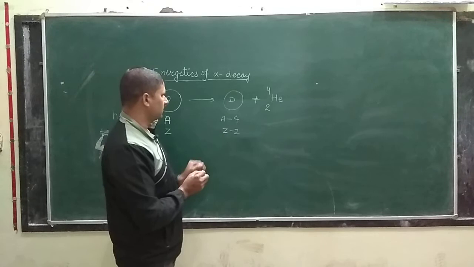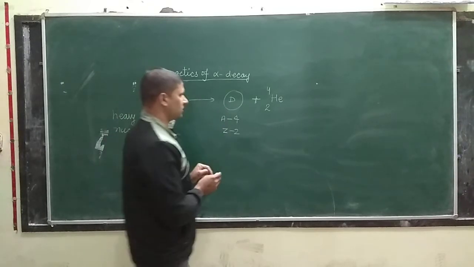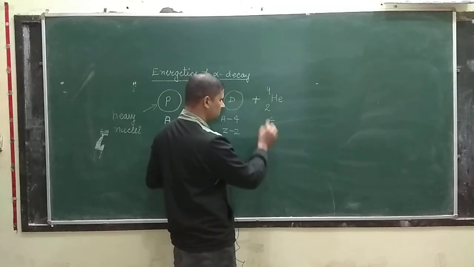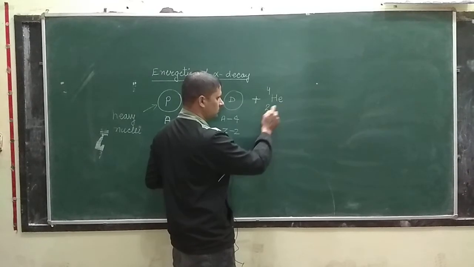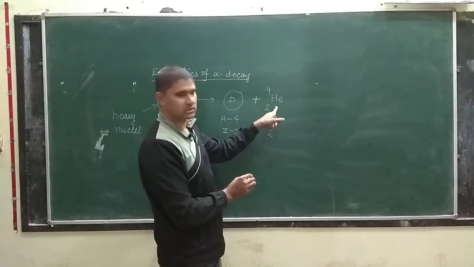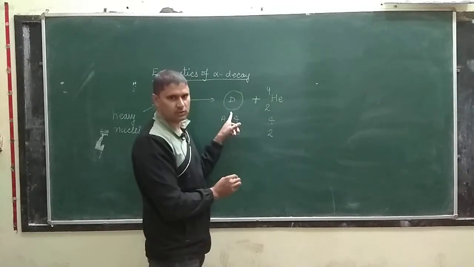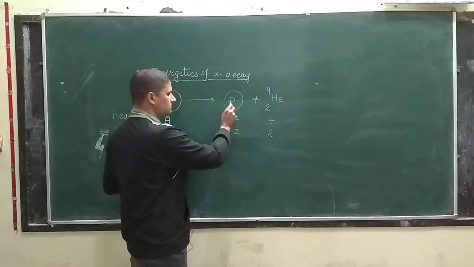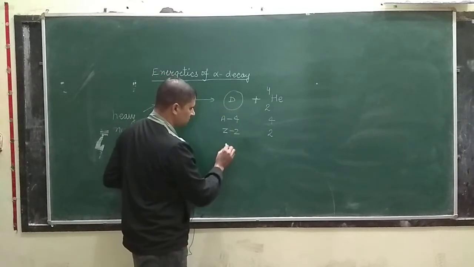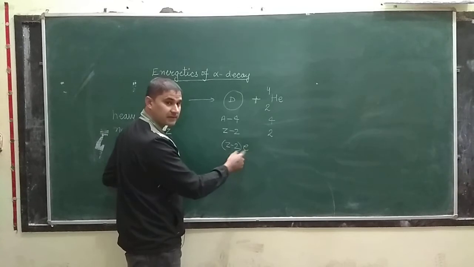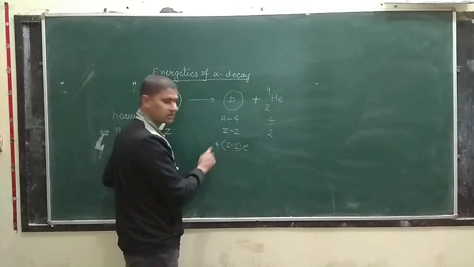And Z for this daughter nuclei will be Z minus 2. So these are the parameters for the daughter nuclei, and here the mass number is 4 and the atomic number of this helium nuclei is 2. It is positively charged. Now what will be the charge on the daughter nucleus? Z minus 2 is the number of protons, and the charge is E, so Z minus 2 times E. So this is a positively charged particle.